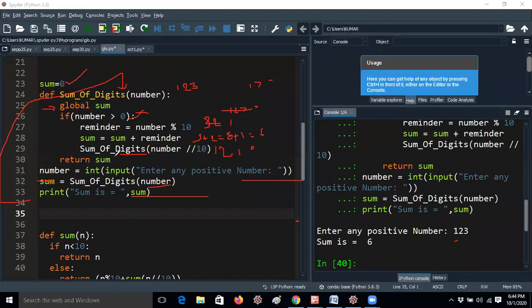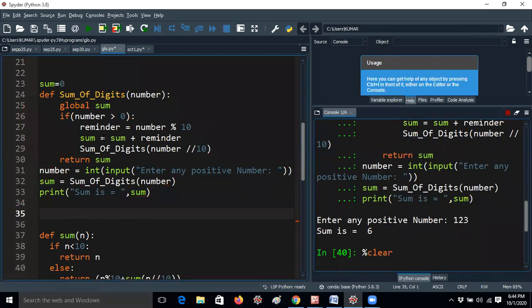Now 0 greater than 0, the condition is false. Before going to that, it will check only the function value like this. That means number is 0, 0 greater than 0, condition false. Then return sum. That means whenever the condition is false, return sum will be printed. Sum is 6. So in this way, you can also use the global keyword.